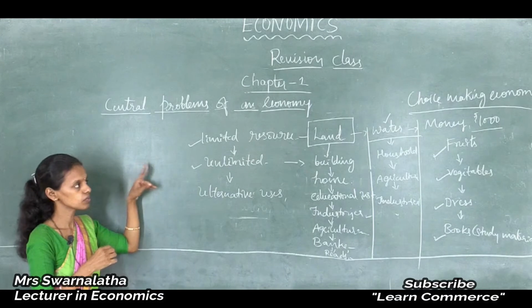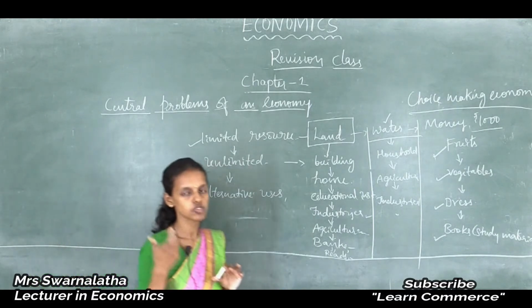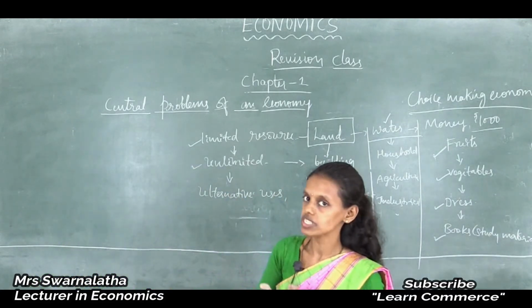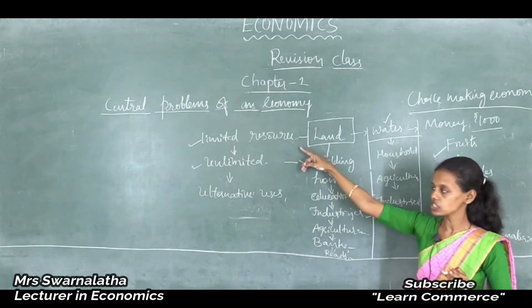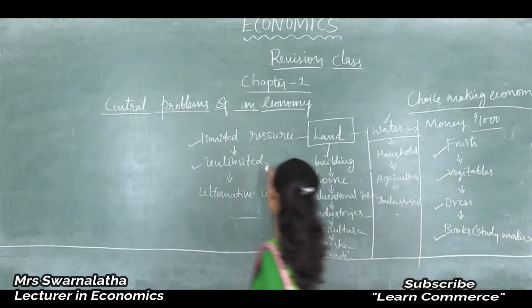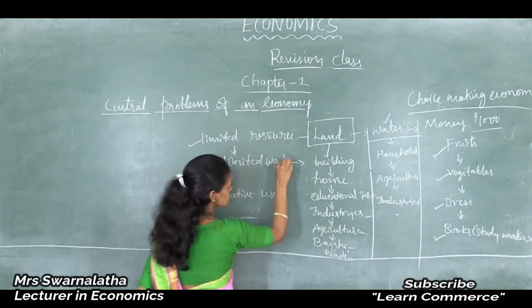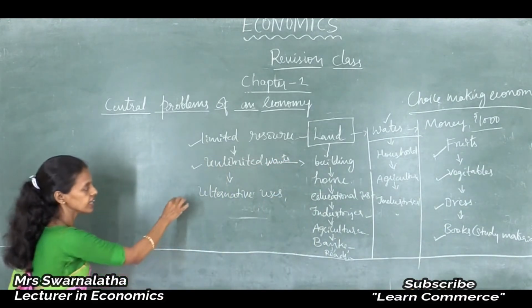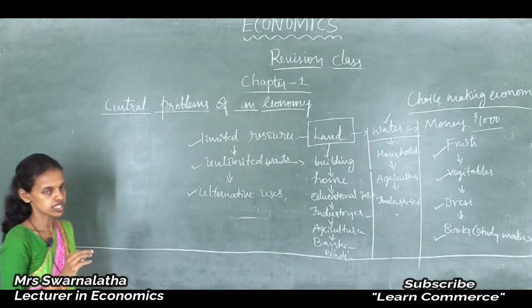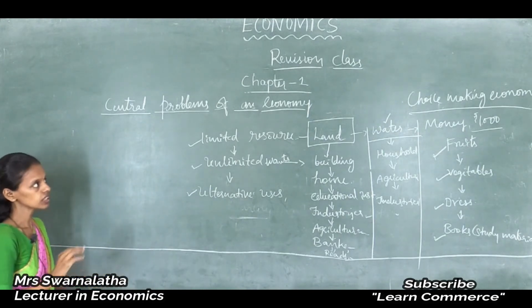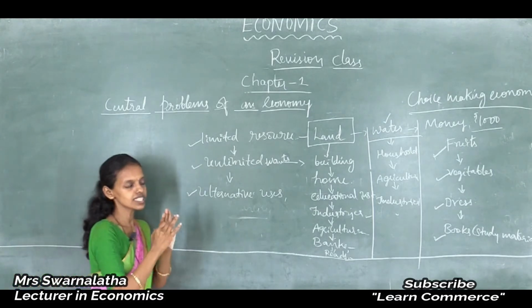2 mark, very important question. Why does the problem of choice arise? The problem of choice arises due to unlimited wants, limited resources and alternative uses. Unlimited wants, limited resources and alternative use of resources give rise to the problem of choice in the economy. So, this is just about what is economics.